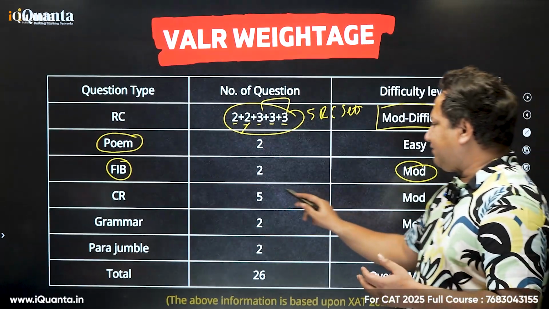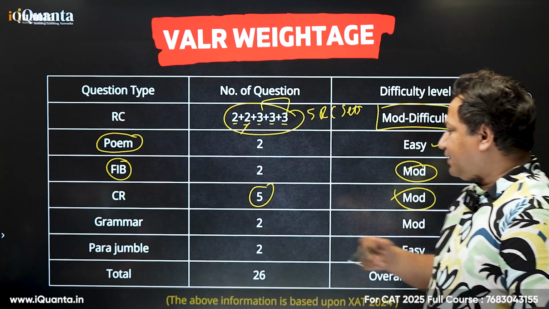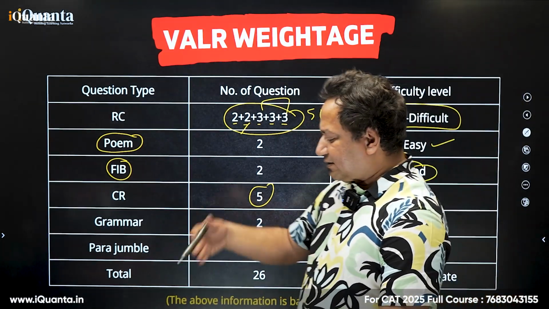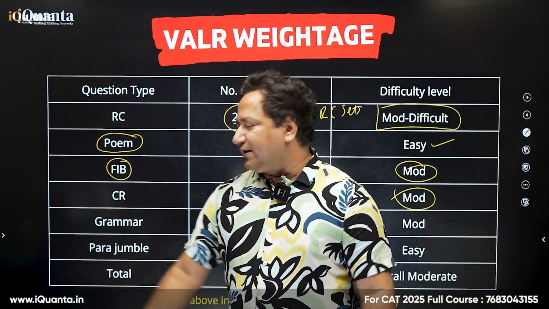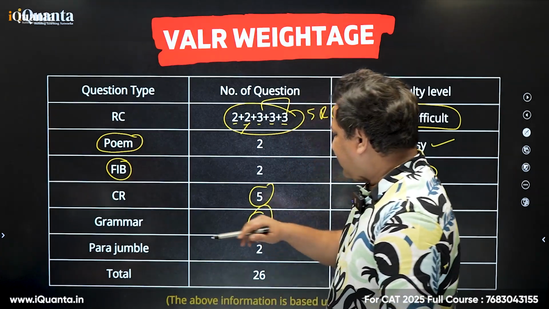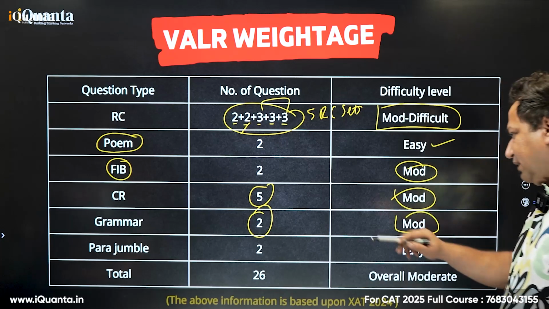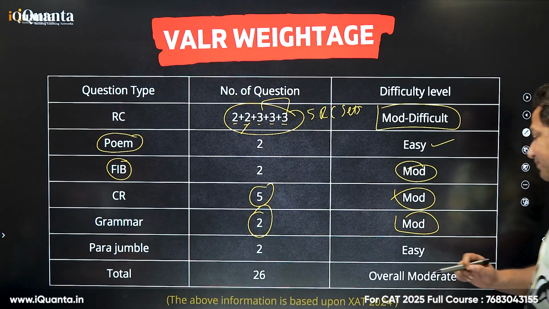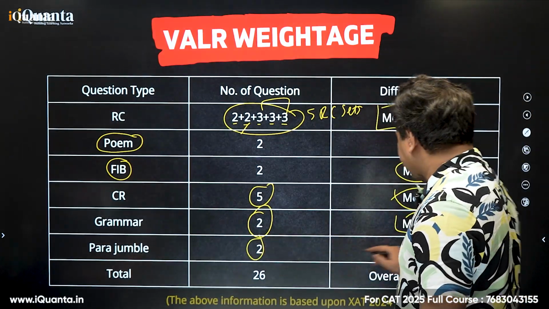Critical reasoning, we had 5 questions which were moderate. Grammar-based questions also there. Nouns, pronouns, conjunctions, verbs, etc. Usage of adverbs, royal order of adverbs, and all that stuff is there in grammar. We have 2 questions there which were of moderate level. Parajumbles. Here we have parajumbles. There were 2 and it was easy.